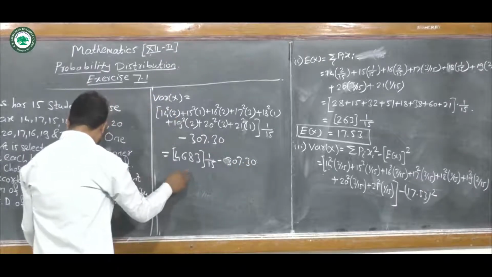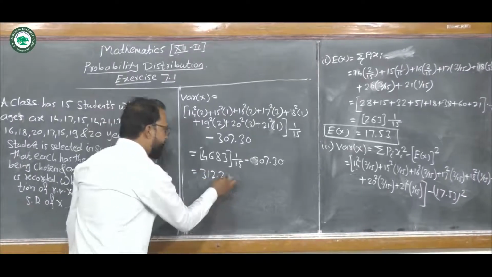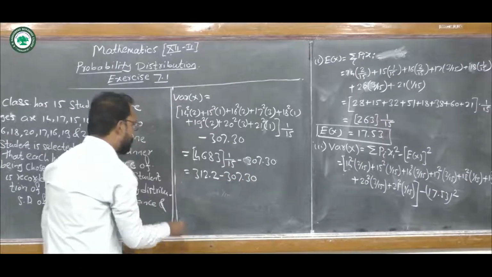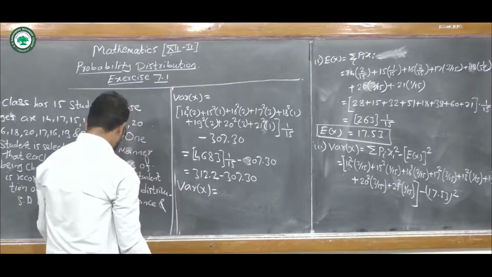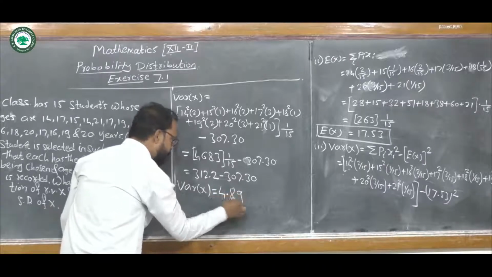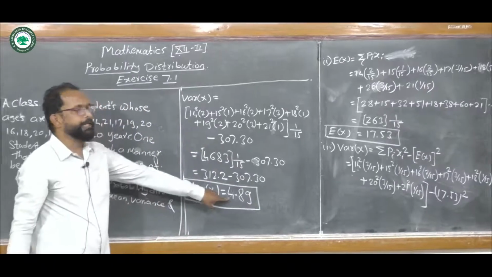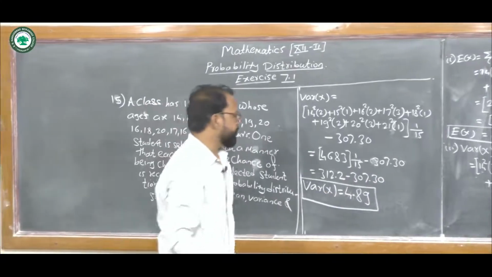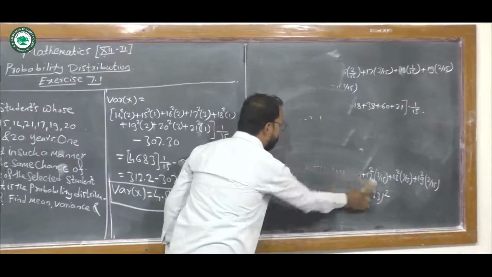If we make this division, it becomes 312.2 minus 307.30, and so finally the variance of x, this subtraction, is 4.89. So we get the variance of x equals 4.89.